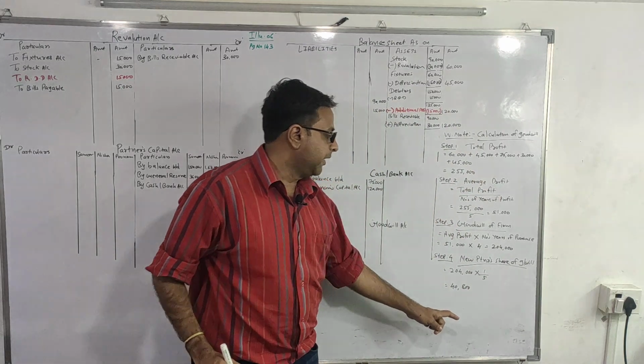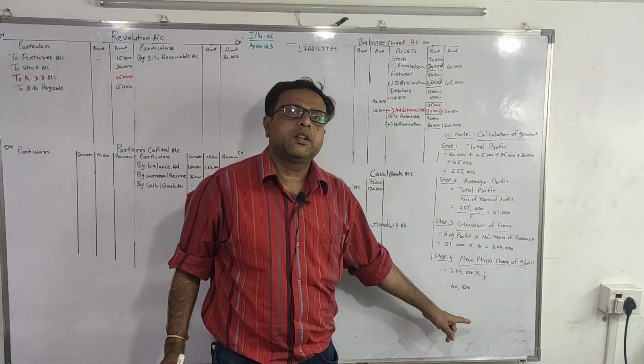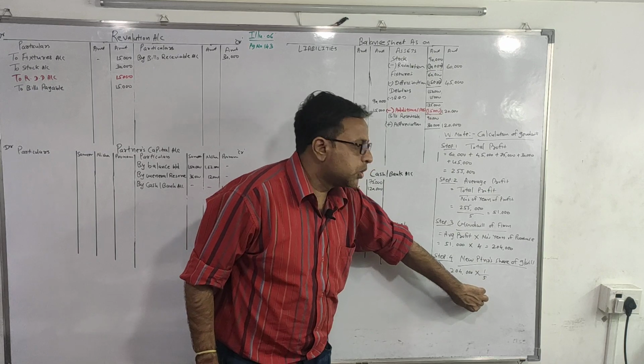So Poonam will bring goodwill in cash of 40,800. So this is the amount of goodwill.